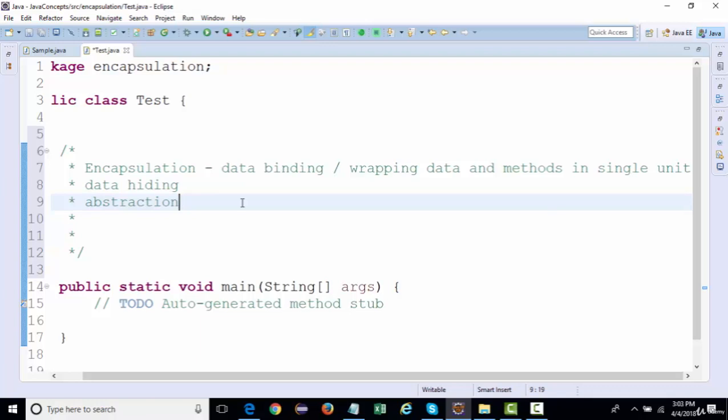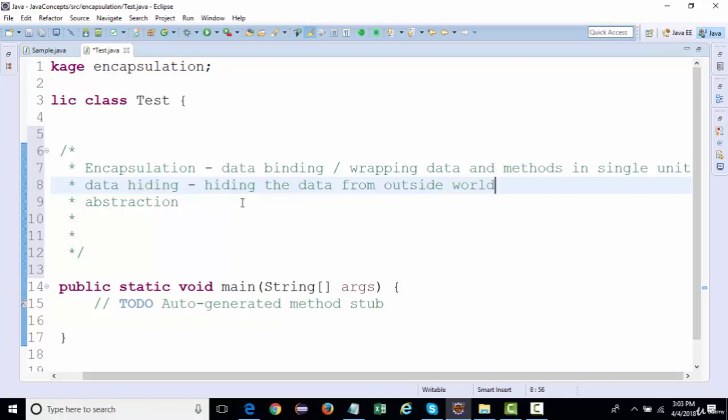What does data hiding mean here? It means hiding the data from the outside world. The outside world here will be the other classes. If a member is declared in one class, only that class should be able to access the member. Outside the class, that data member is not accessible.